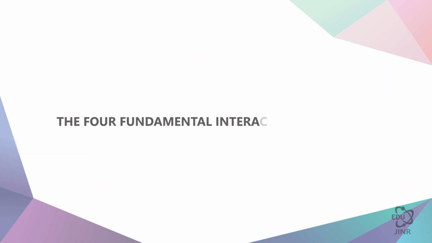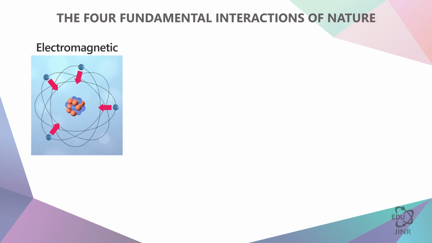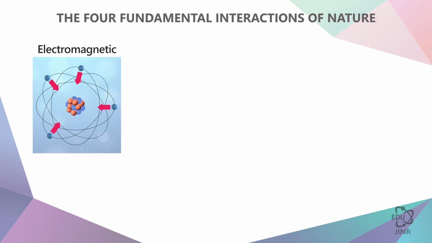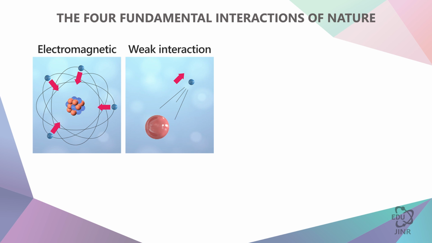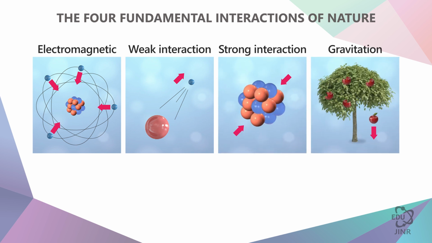We know that there are 4 types of interactions: electromagnetic, weak interaction, strong interaction, and gravitation. All 4 interactions took place when the initial substance was in this state. The strongest interaction was gravitational, which squeezed the substance to such a small size, causing the unification of all the interactions.